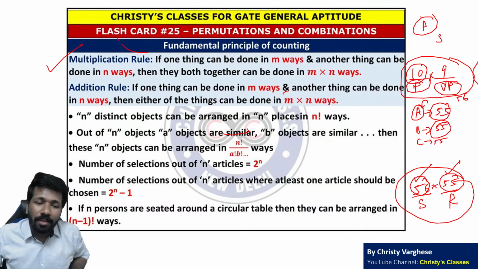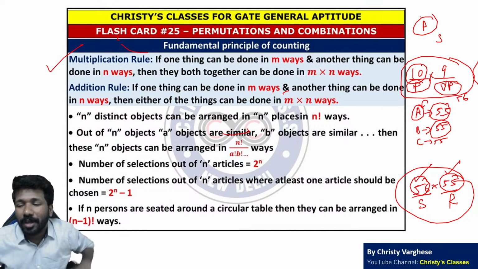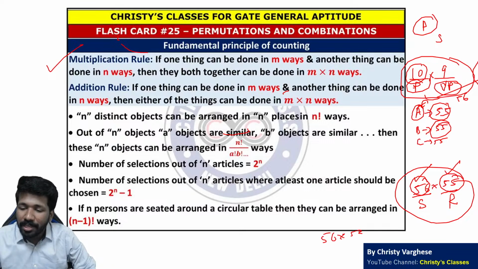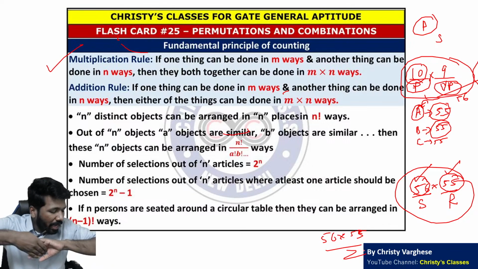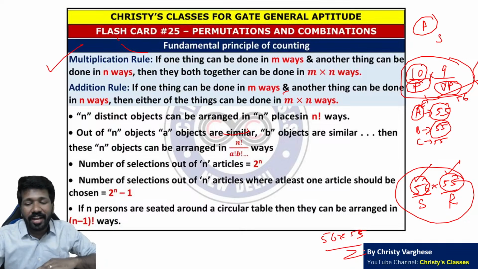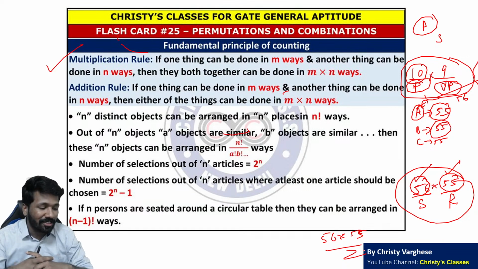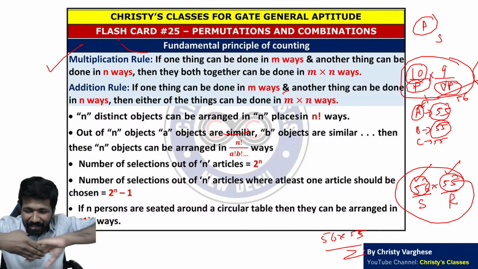But instead of good evening, if each of you is handshaking with each other, it is 56 into 55 by 2. Because if A shakes hands with B, B has already shaken hands with A. Another handshake is not needed. But A's good evening message to B and B's good evening message to A are different messages. Handshakes are a mutual thing.